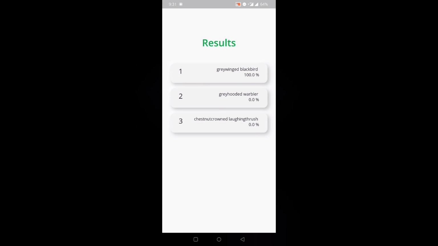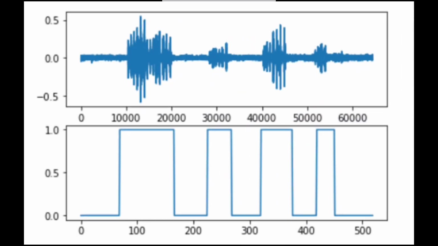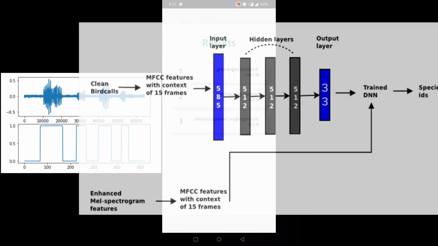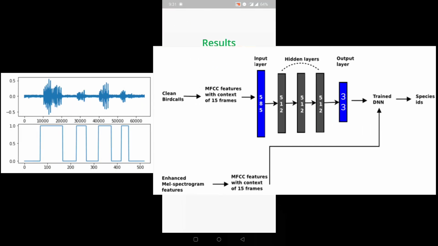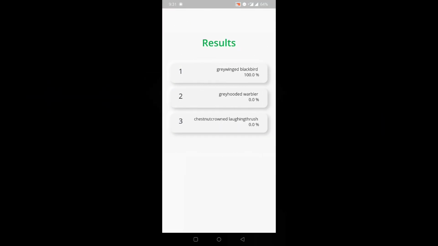So we have two sub-modules here. The first is the bird activity detector. We have designed a bird activity detector based on the logarithm of frame energy, which will identify the part where the bird call is present. And then that part will be extracted and converted to MFCC. MFCC stands for Mel frequency cepstral coefficients. These MFCC features with context of 15 frames will then be sent as an input to the model. We have designed a fully connected deep neural network with 5 hidden layers and are getting an accuracy of close to 87% for the same. So here you go with the results.